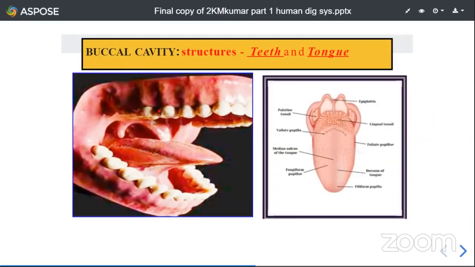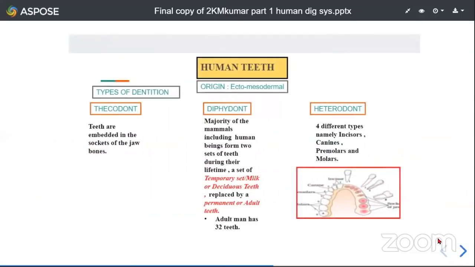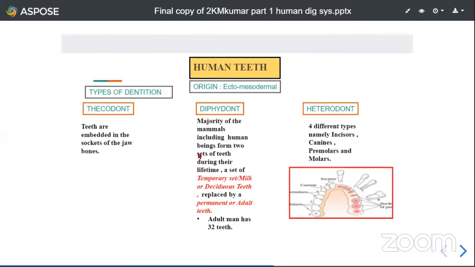In the buccal cavity, we see the jaw bones, the jaws, into which the teeth are embedded, and of course the tongue. So these are the structures seen in the buccal cavity: teeth and tongue. This is the tongue on the upper surface. The tongue consists of many structures, and we will discuss that also. Coming to the teeth first.